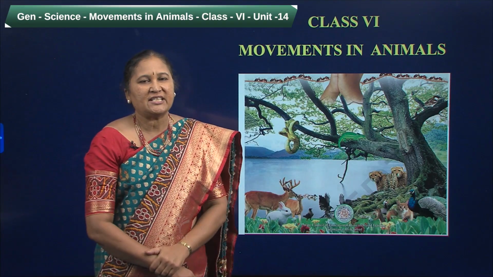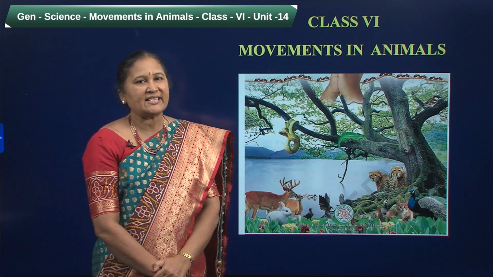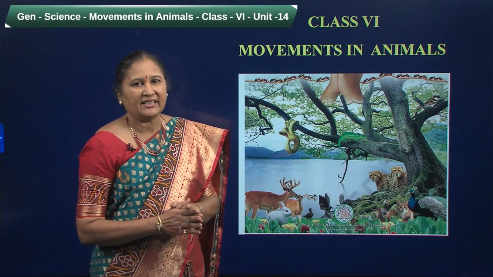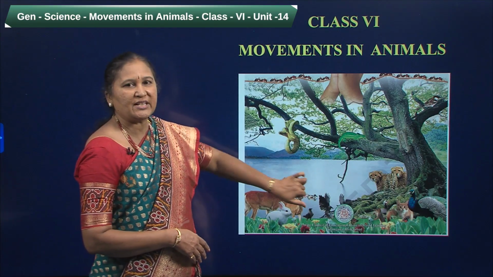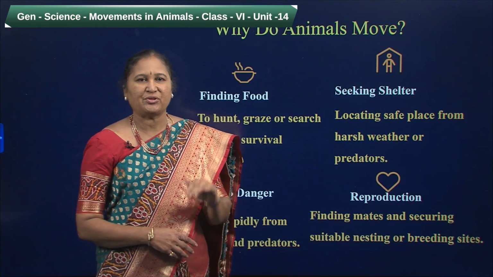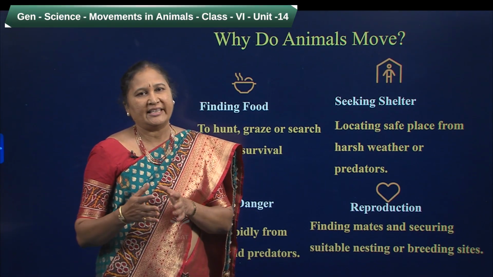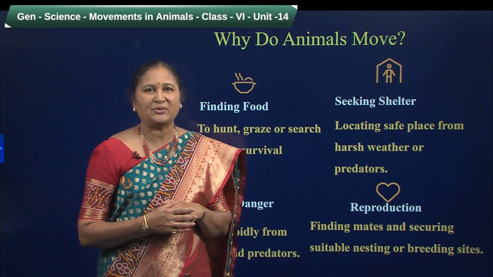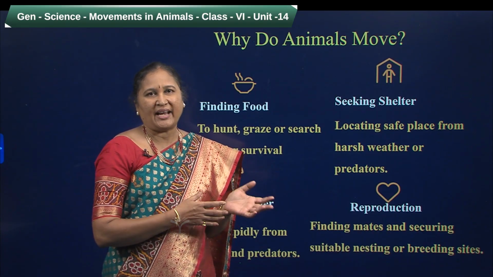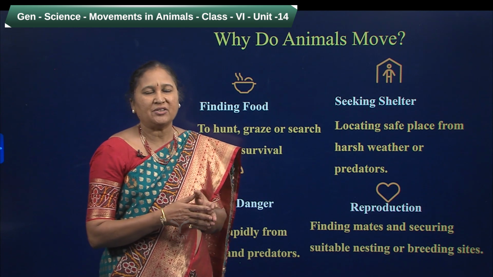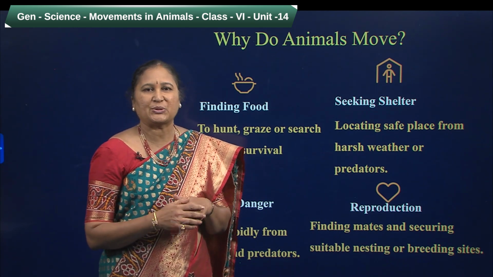The basic difference between plants and animals is that plants cannot move, but animals move from one place to another place. Then why do animals move from one place to another place? It is very important for animals to move. All the green plants can prepare their own food, but animals cannot prepare their own food. They depend on plants or other animals for their food requirements. So to find food, animals have to move from one place to another place.